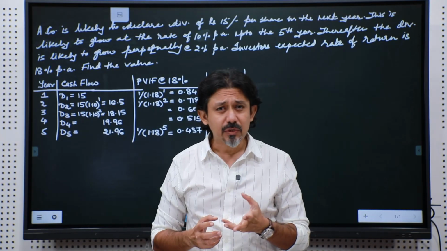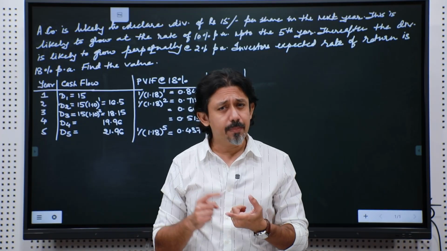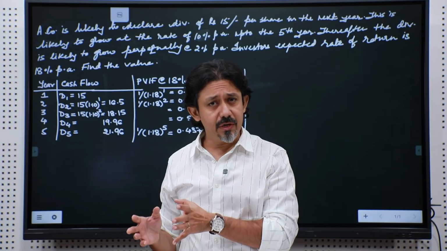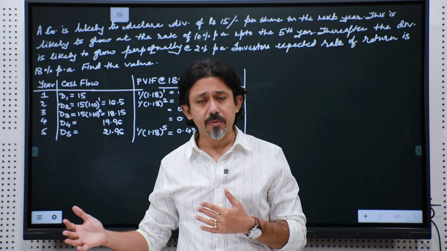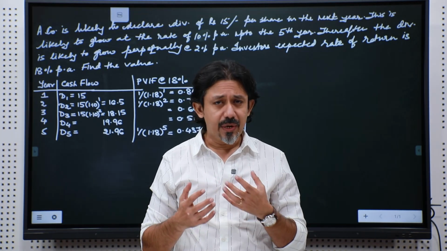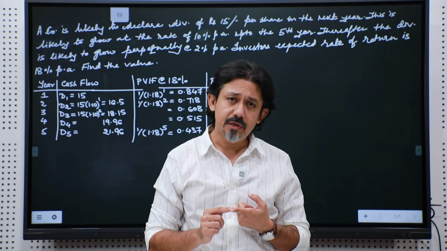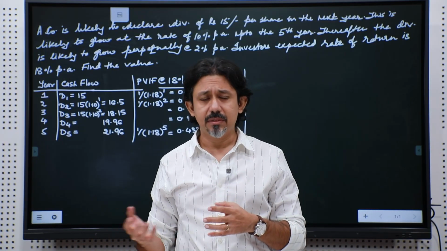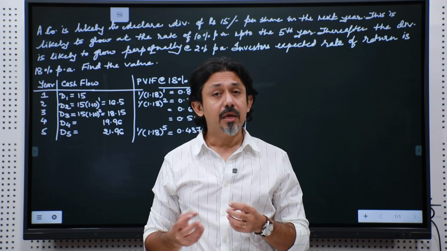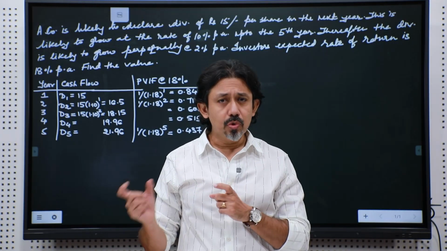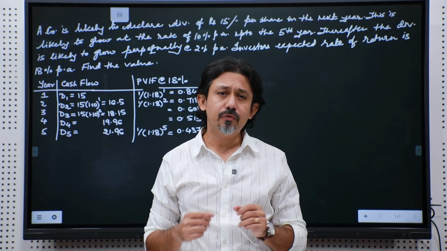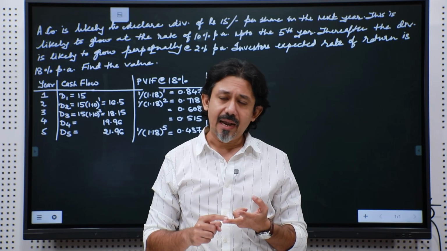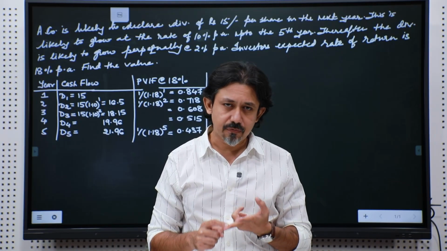And what are the future cash flows associated with an equity share? Typically, you have dividend, because we assume that a company will pay regular dividends across a period of time. So, as an equity shareholder, you will earn dividend, and as and when you sell the share to somebody else, maybe after 5 years, 10 years, you will get some market price. So, two things come in as future cash flows: future dividends, and future market value, the market price of the share.